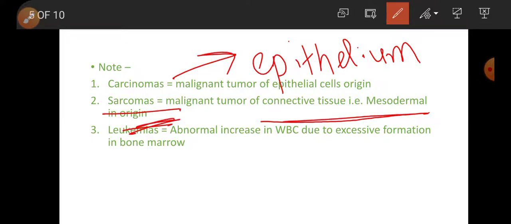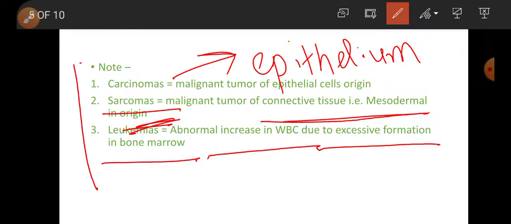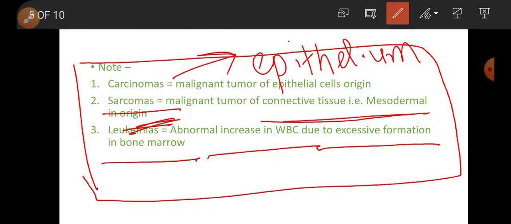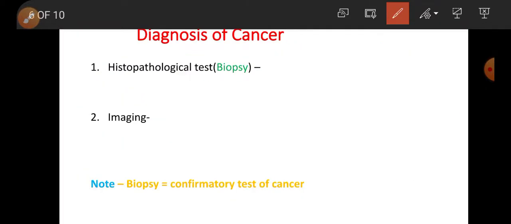Leukemia, also called blood cancer, is abnormal increase in WBC due to excessive formation in bone marrow. Malignant tumor of epithelial cell origin is called carcinoma. Malignant tumor of connective tissue, that is mesodermal tissue, is sarcoma. Malignant tumor of blood is leukemia, also called blood cancer.